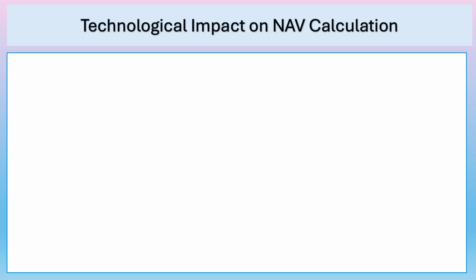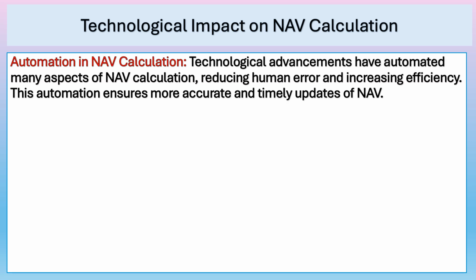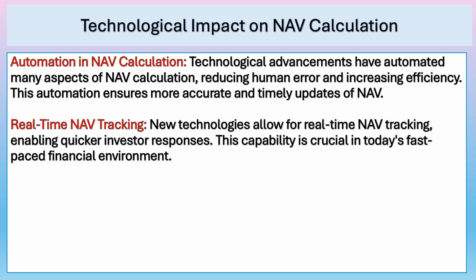Technological impact on NAV calculation. Automation in NAV calculation. Technological advancements have automated many aspects of NAV calculation, reducing human error and increasing efficiency. This automation ensures more accurate and timely updates of NAV.